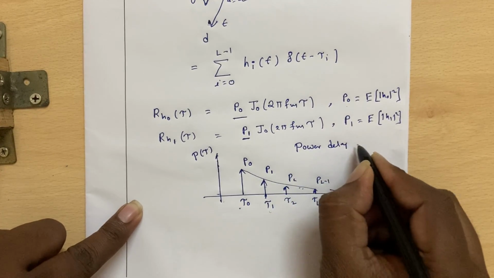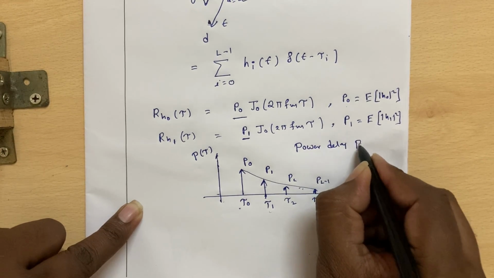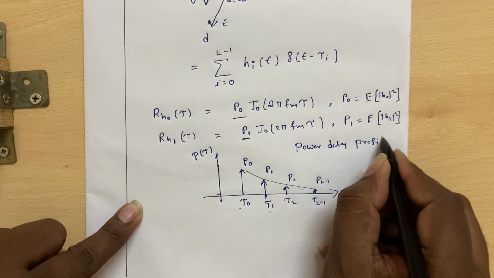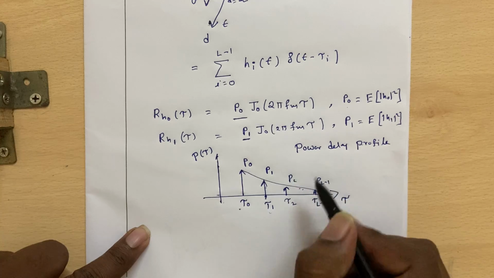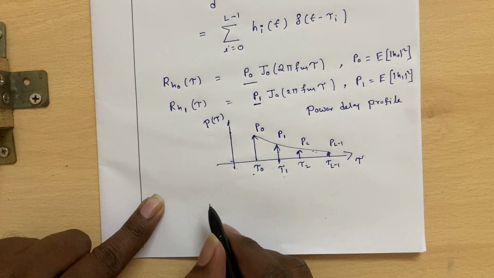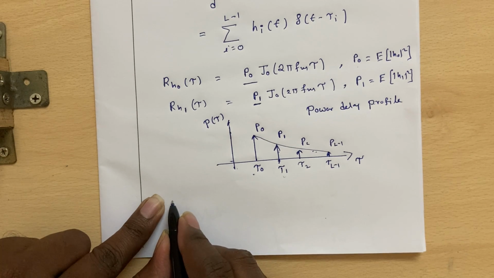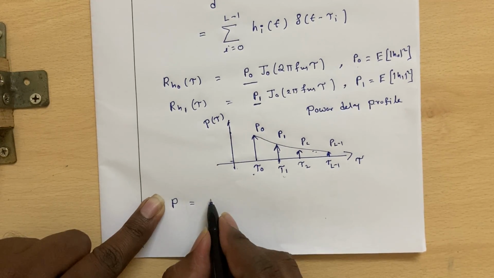So nothing but average power versus delay if you plot, that is what we call the average power delay profile. And if it was a flat fading channel, the total received power P is equal to, you can prove that.